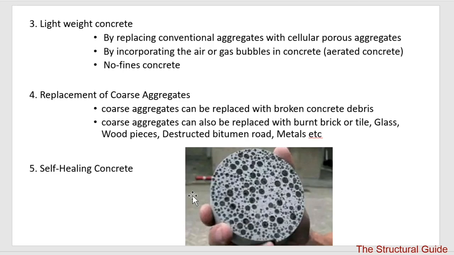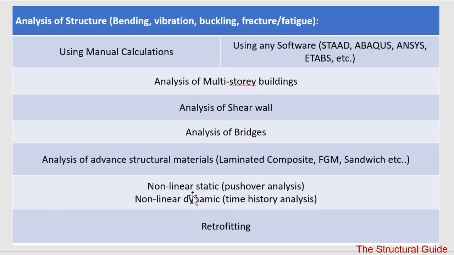Now the next type of project is on analysis of a structure. Analysis may be bending analysis, vibration analysis, buckling analysis, fracture or fatigue analysis. The analysis may be by hand calculation, that is manual calculation, or with various software, that is STAAD, Abaqus, or ANSYS.